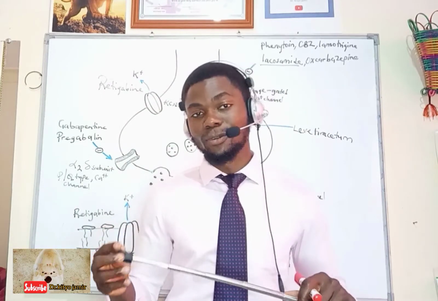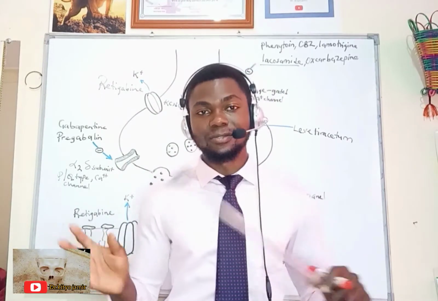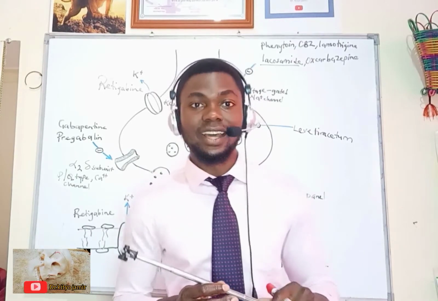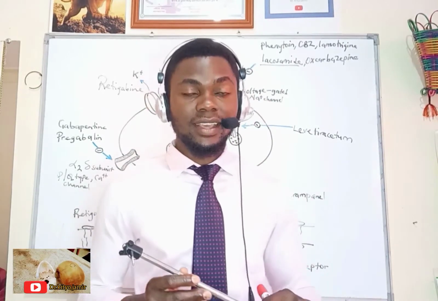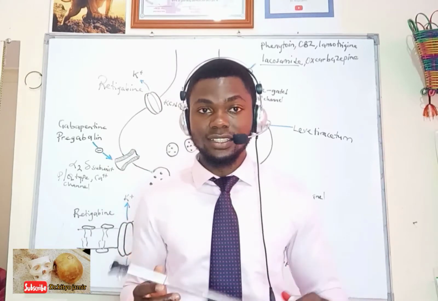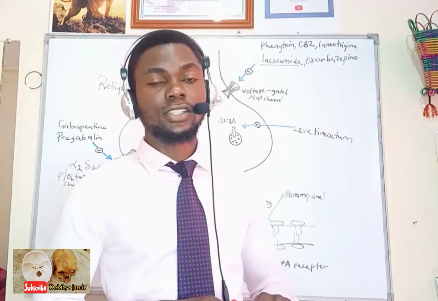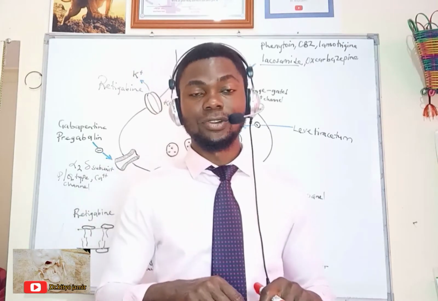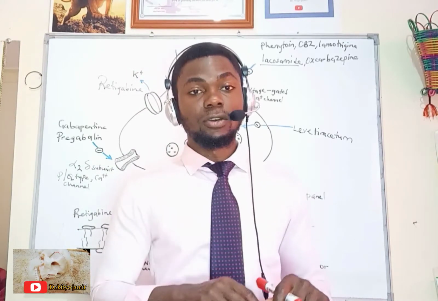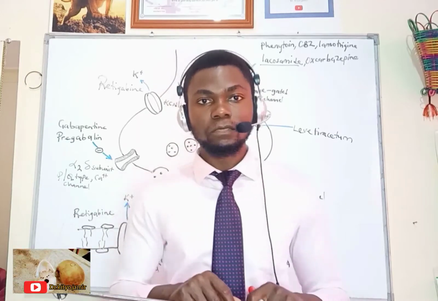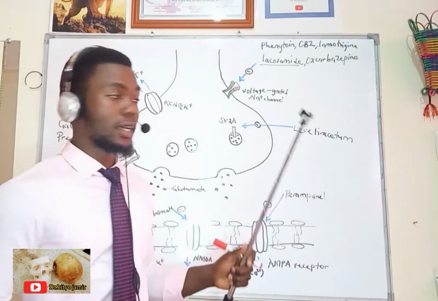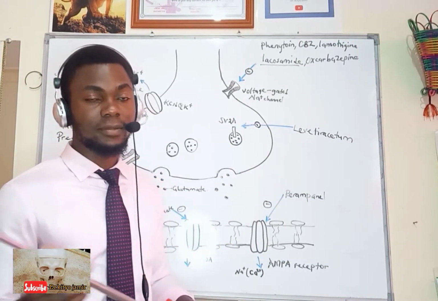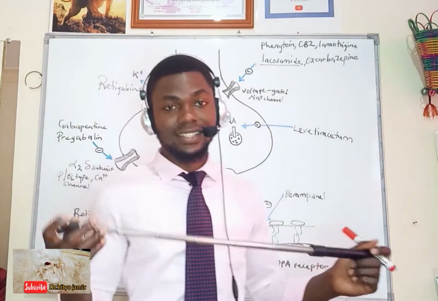Today, we are going to look at a very important class of drugs, and these are the drugs we use in the management of seizures and epilepsy. These drugs are categorized into two: those which act on the inhibitory GABAergic synapse and those which act on the excitatory glutamatergic synapse. We are going to start with those drugs which act on the excitatory glutamatergic synapse.